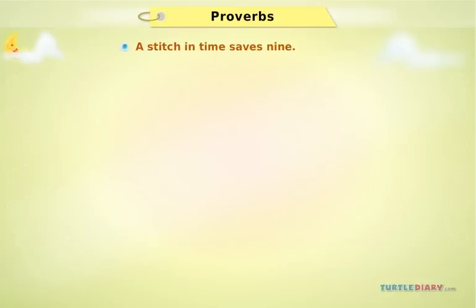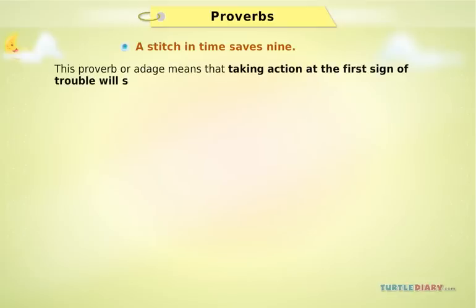A stitch in time saves nine. This proverb or adage means that taking action at the first sign of trouble will save you time in the long run. This proverb relates to sewing. If you see the start of a rip or tear in something, adding a stitch while the rip or tear is small will save more work in the future.